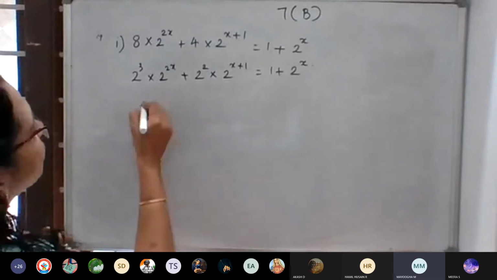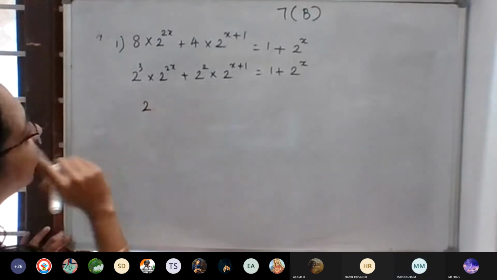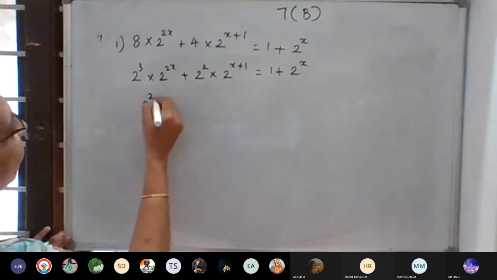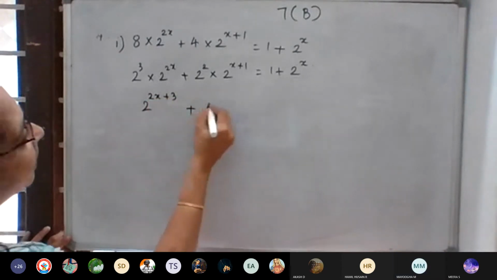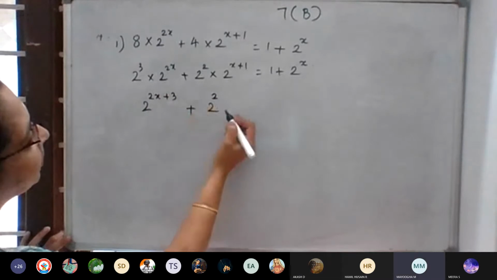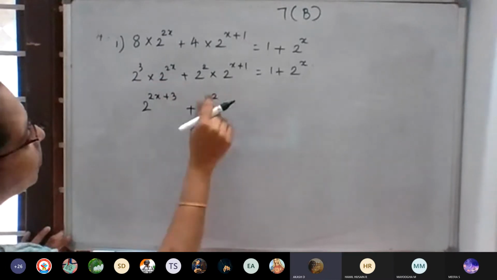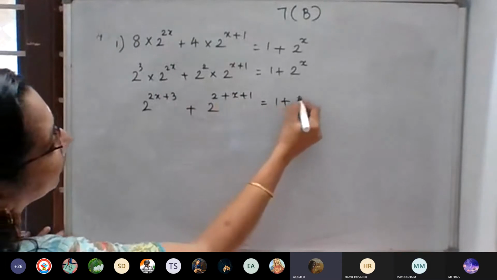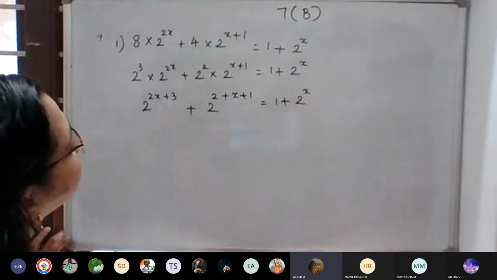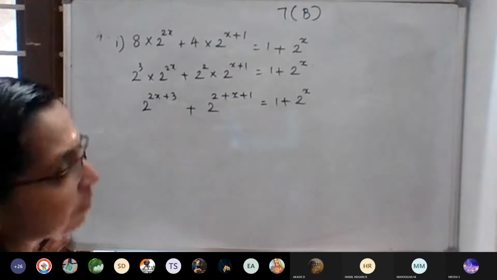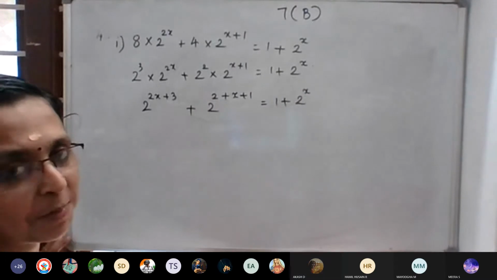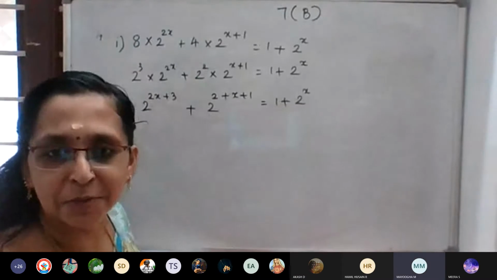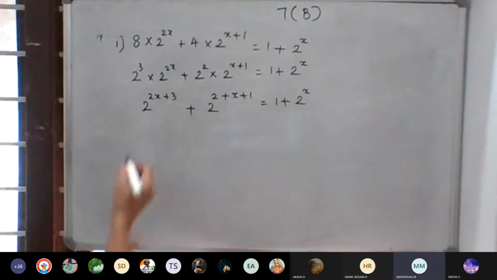Ma'am, another method is there. Wait, we can do that. Your method I will follow. Don't worry, whichever is convenient I will do. 2 raised to 2x plus 3, 2 raised to x plus 1 is equal to 1 plus 2 raised to x. It is our own book, so why are you bothering about all these things? If not getting, we will cut it and do it again. Easy method, whichever is easy we will follow.